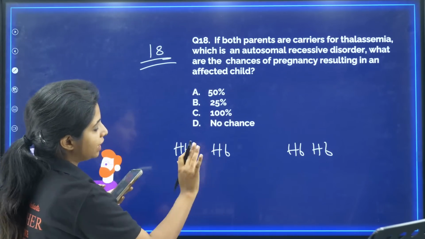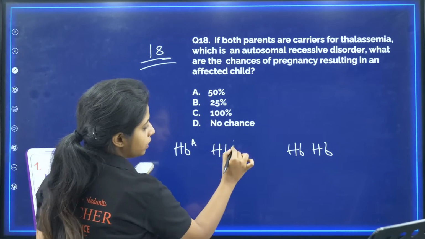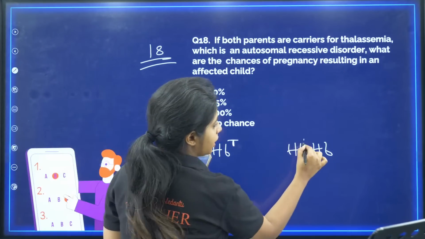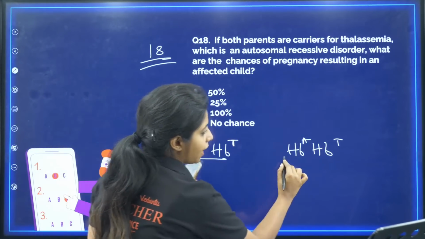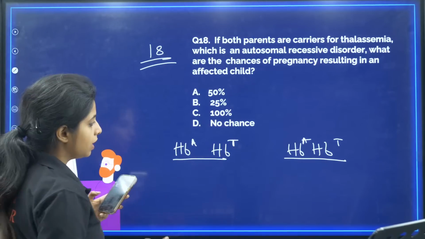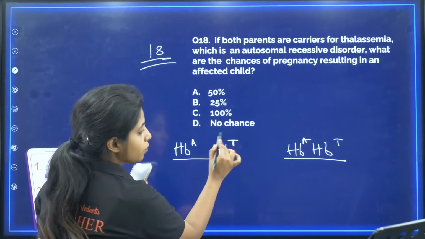Okay, suppose I'm just writing randomly. A is normal and T is the one that is affected. That means they are carriers. They are what? Carriers, my dear children. Now we have to find the one that will be having both of these together.